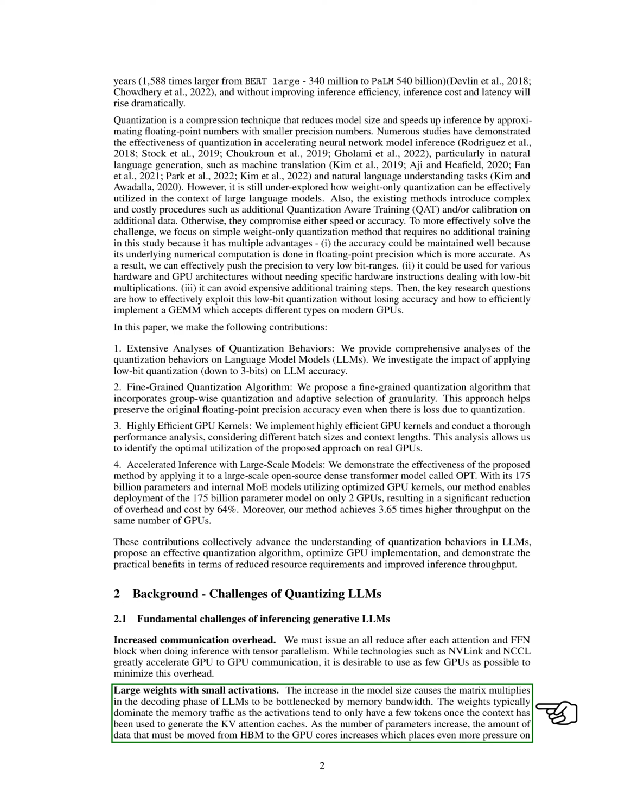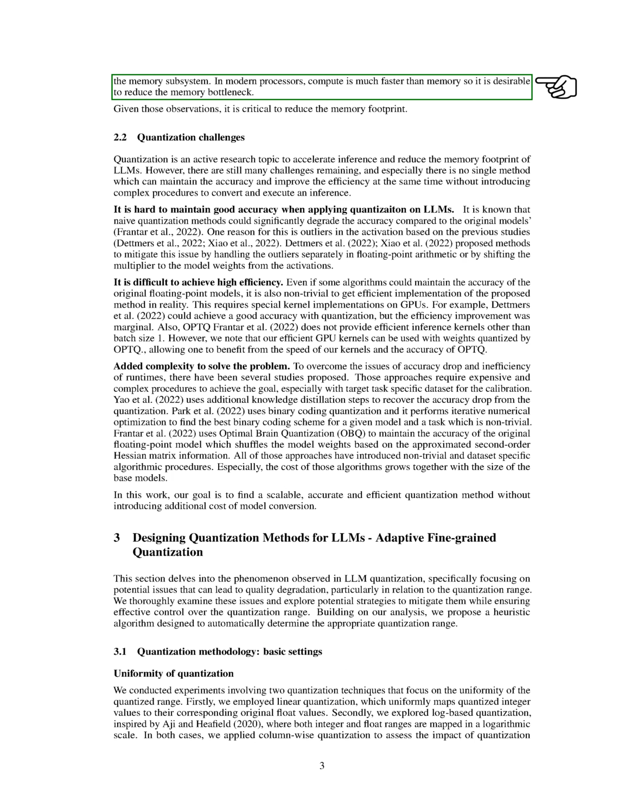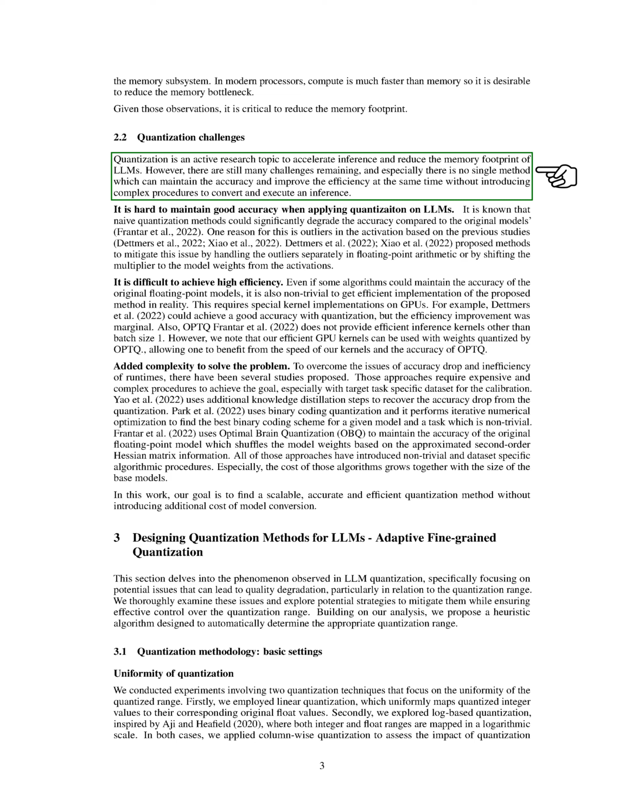Another challenge is dealing with large weights and small activations. As the model size increases, the matrix multiplication in the decoding phase of LLMs becomes a bottleneck due to memory bandwidth. The weights usually dominate the memory traffic as the activations tend to have only a few tokens once the context has been used to generate the key value, KV, attention caches. As the number of parameters increases, the amount of data that needs to be moved from the high bandwidth memory, HBM, to the GPU cores also increases, putting more pressure on the memory subsystem. Since computation is faster than memory in modern processors, it's desirable to reduce the memory bottleneck. Therefore, it's crucial to reduce the memory footprint.